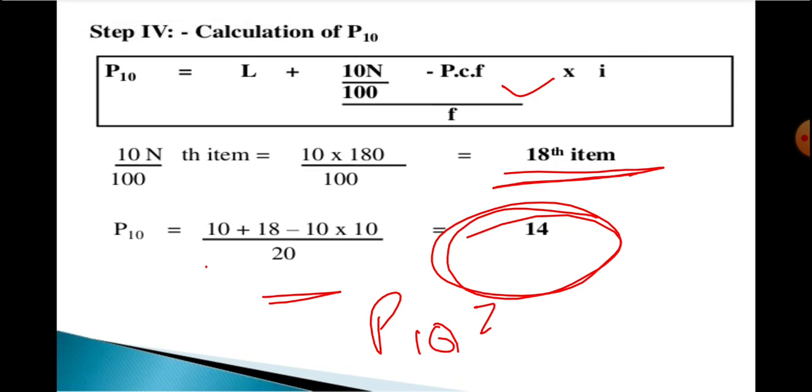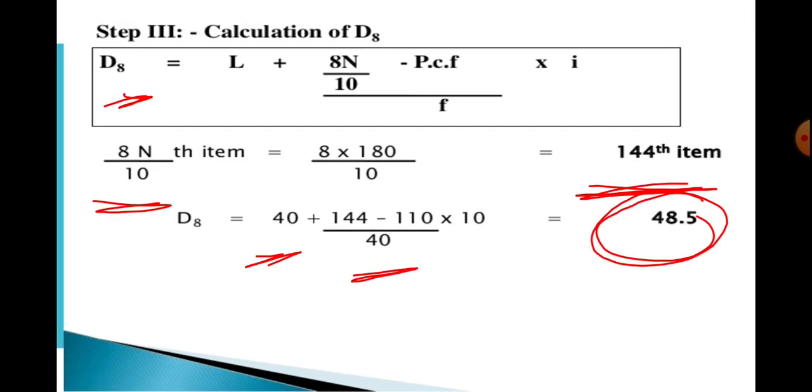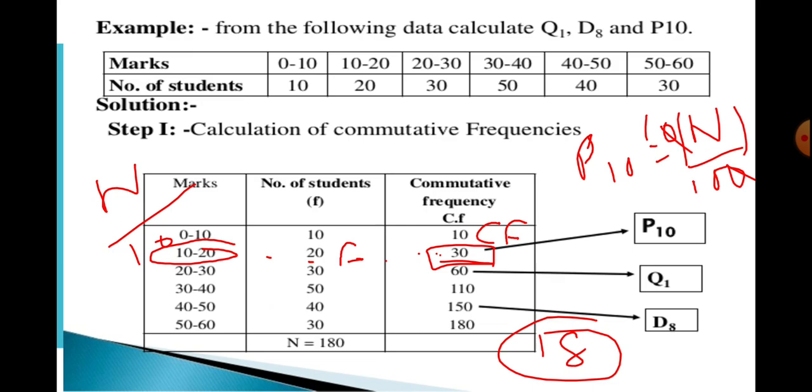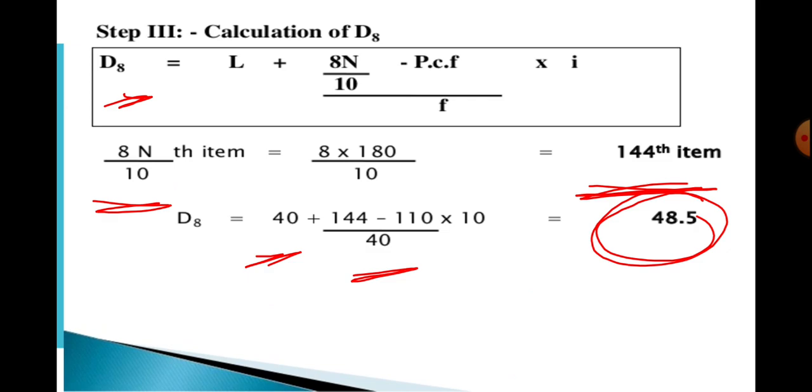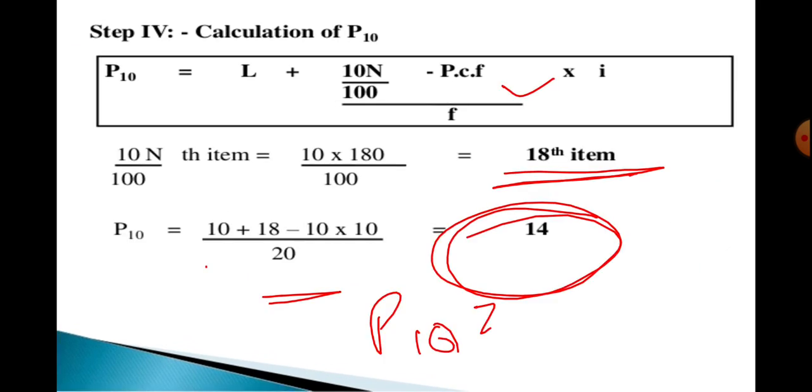Clear, beta? Once again, I am going to recall these concepts. This is the question. We want to find out P1... We want to find out Q1. This is the way to find out Q1. We want to find out D8. This is the procedure to find out D8. And then this is P10. This is the procedure to find out P10. I think percentile, the topic of partition values, is very much clear to you.